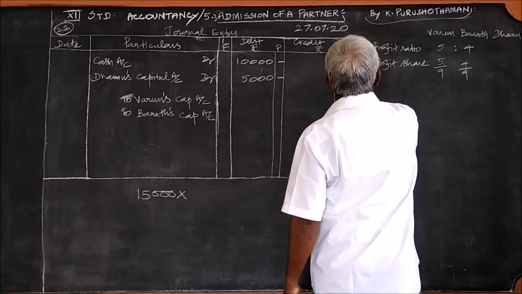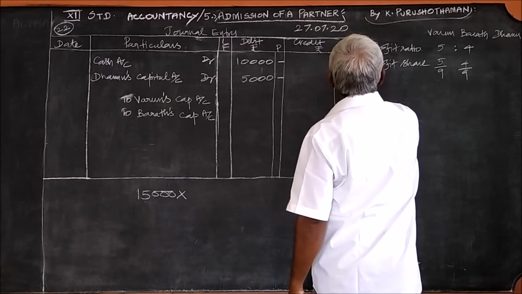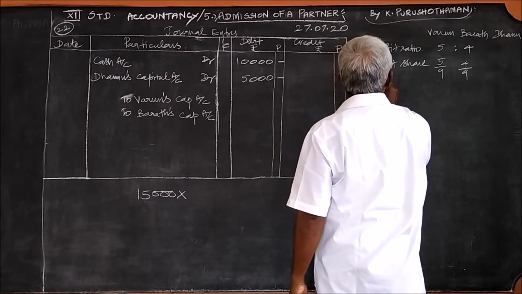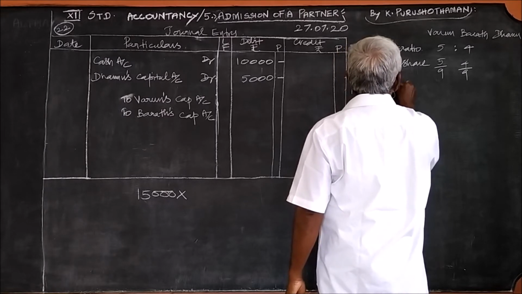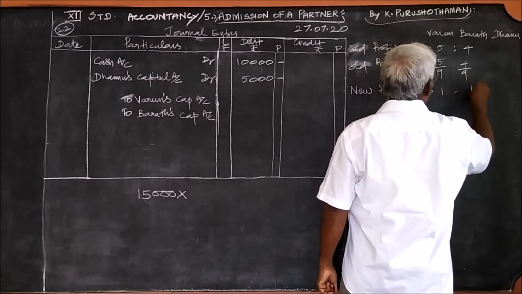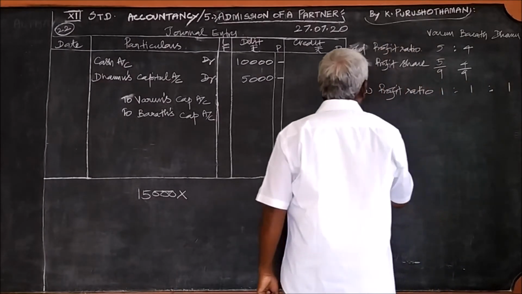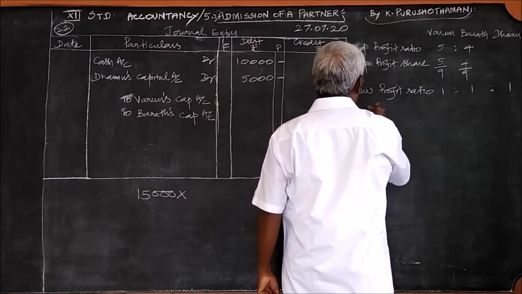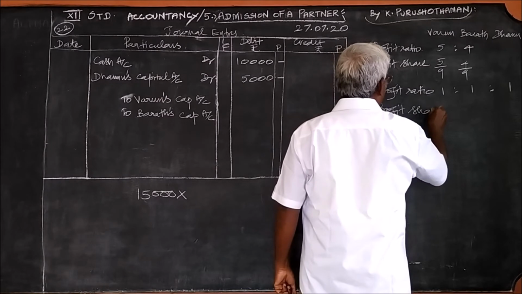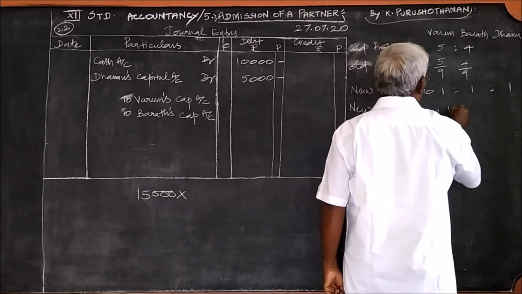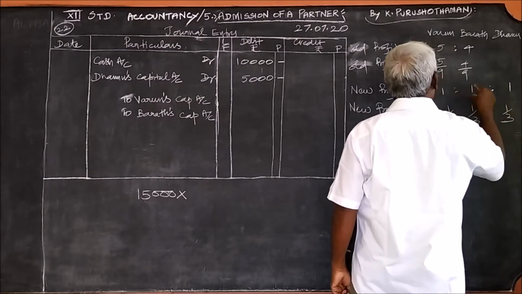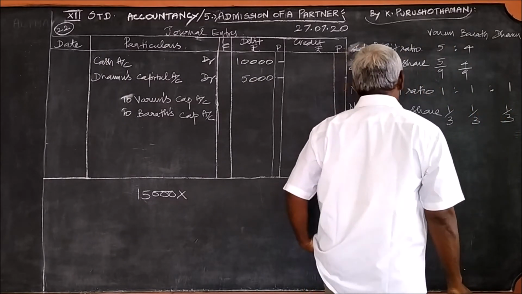This is old. New profit ratio is 1:1:1. But what about new profit share? This is 1/3, 1/3, 1/3, because 1 plus 1 plus 1 is 3.